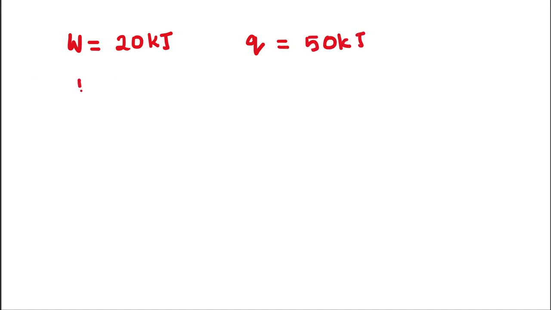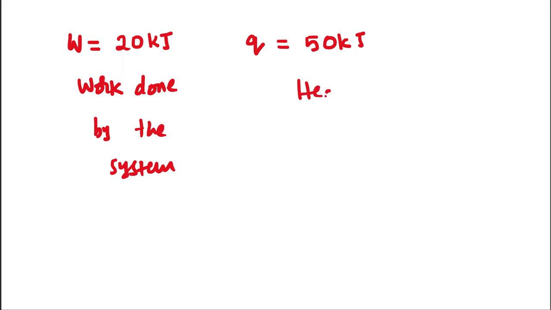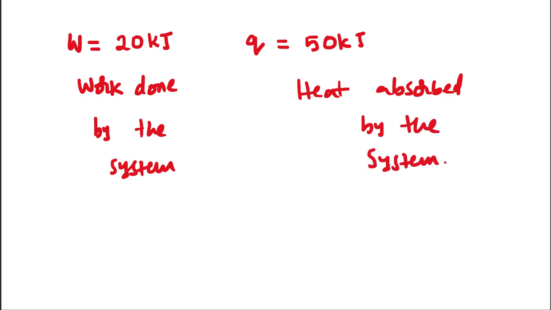So 20 kilojoules of work is done by the system, and 50 kilojoules of heat is absorbed by the system. Then what happens to the system now?